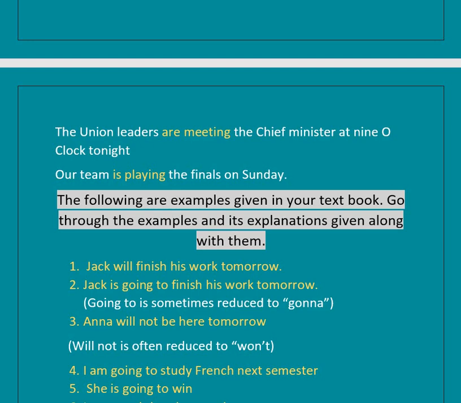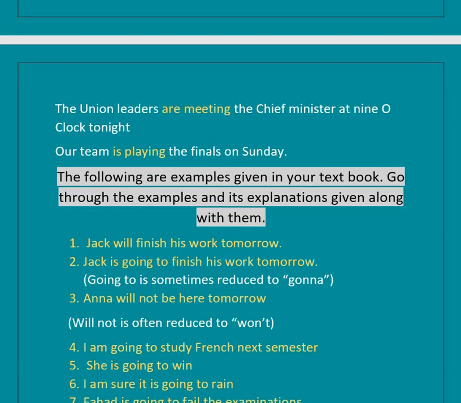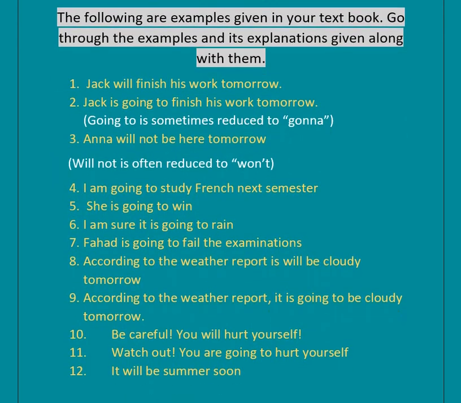The following are examples given in your textbook. Go through the examples and the explanation given along with them. So, familiarize yourself with various types of examples. I am just reading through it. Jack will finish his work tomorrow. Jack is going to finish his work tomorrow. See, sometimes going to is reduced to gonna.